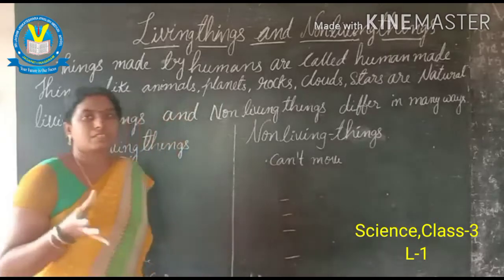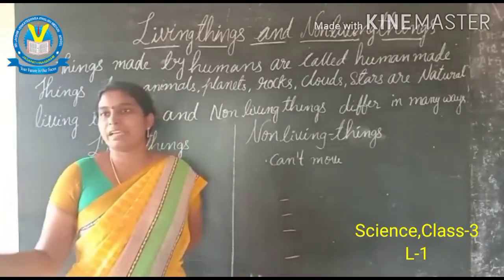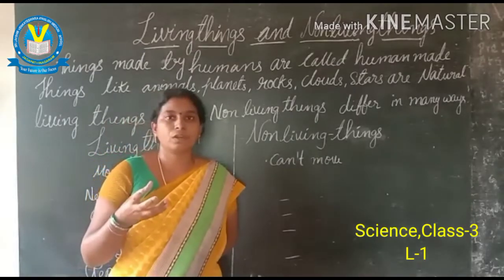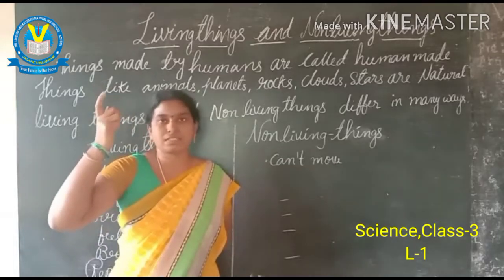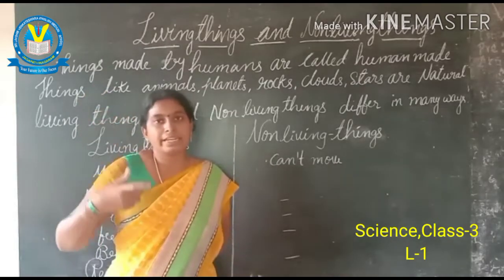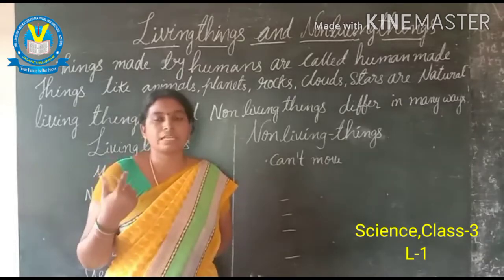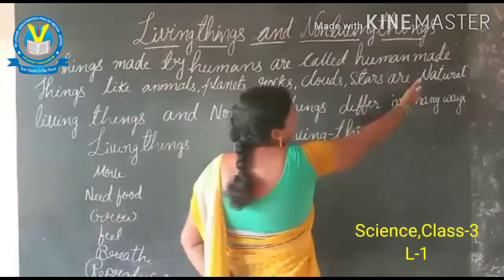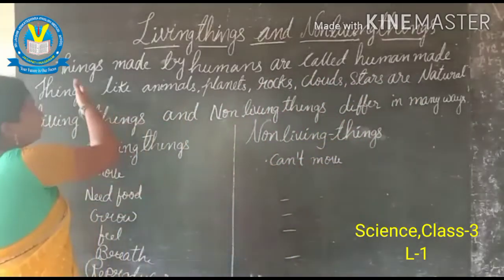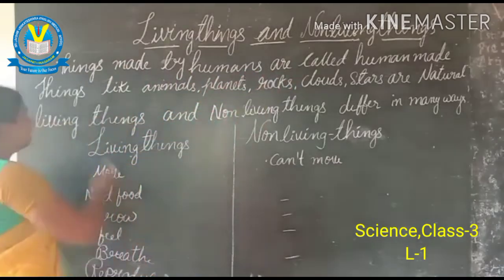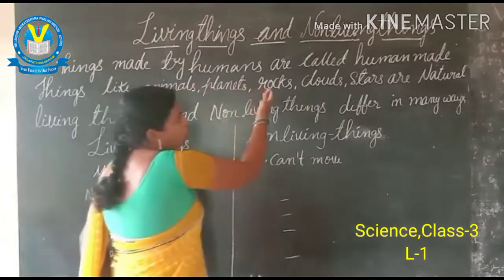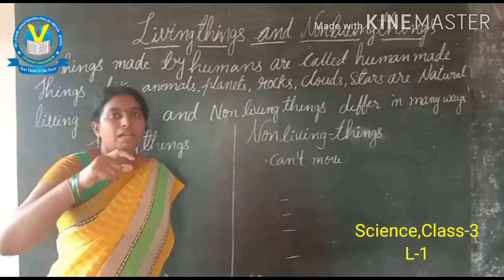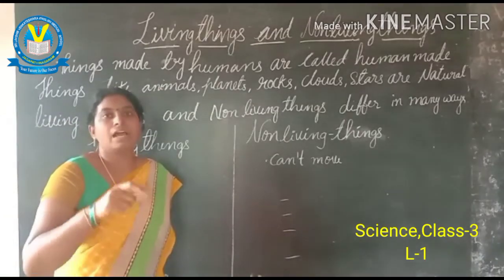And what are the natural things? For example, we are getting the air from nature, from the atmosphere. That is a natural thing. Also, we can see the stars in the sky at night. We can see the moon. At daytime we can see the sun. These are all examples of natural things. So the things made by humans are called human-made things, and the things like animals, plants, rocks, clouds, stars are all called natural things. Here, living things and non-living things have a difference.